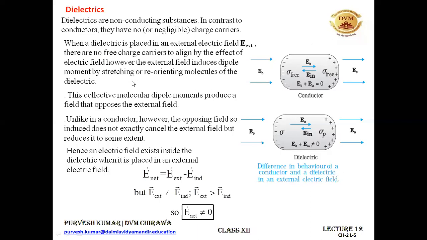That we'll be doing when we learn about the polarization of the dielectrics in the next section in this lecture only. Till this, the discussion is over. By this discussion, I mean to say that the net electric field inside the dielectric is non-zero. Why so? Because the induced electric field is very less in strength, that is not capable to cancel the external electric field because of the less number of charge carriers that are present in the dielectrics, and that's why there exists some net electric field inside the dielectric.